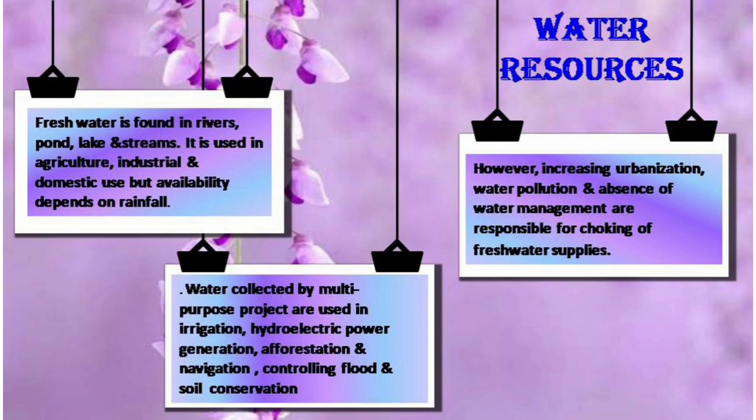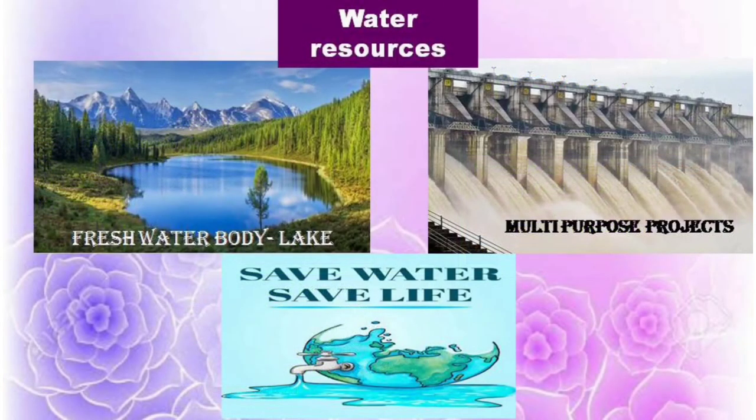Overexploitation, excessive use, and unequal access to water among different areas are the main factors responsible for water scarcity. Increasing urbanization, water pollution, and absence of water management are also responsible for choking the fresh water supplies. For multi-purpose projects, dams are constructed and water is collected in a reservoir. So, here we complete our chapter. We have completed all the 3 points: land, soil, and water.